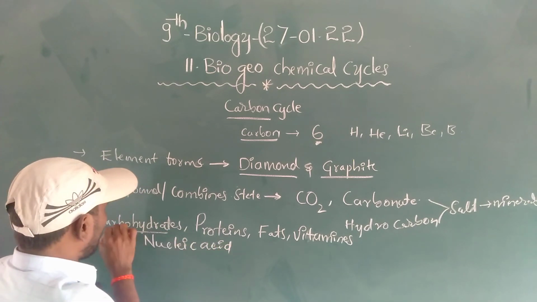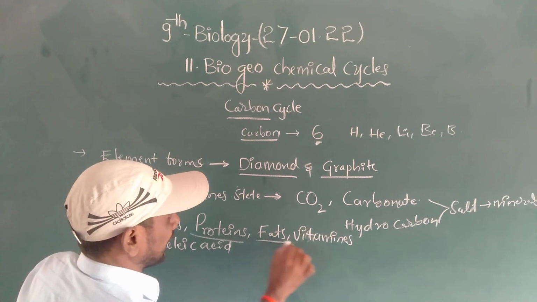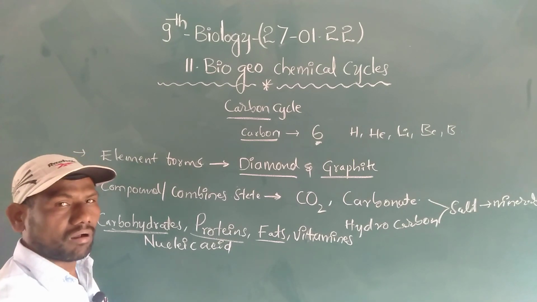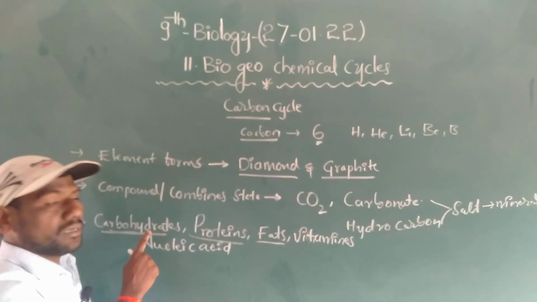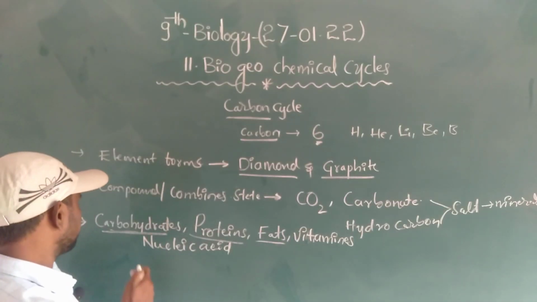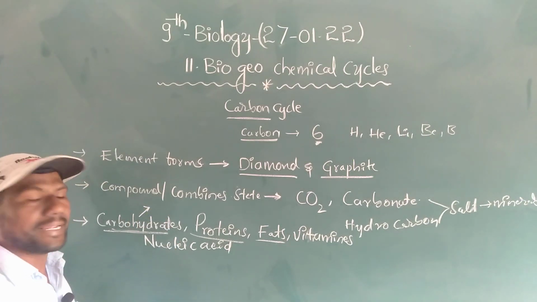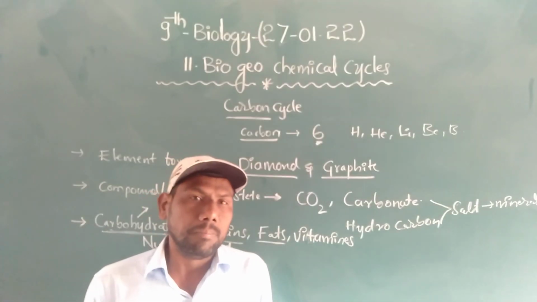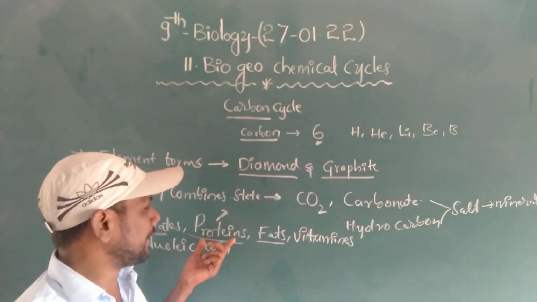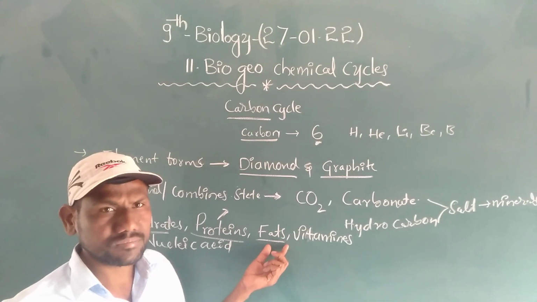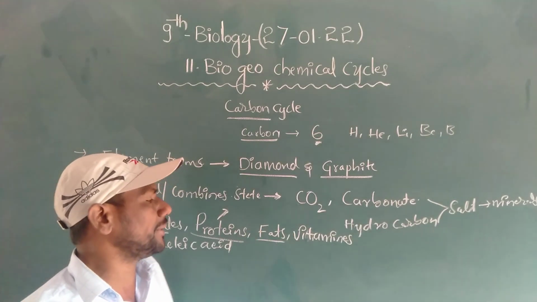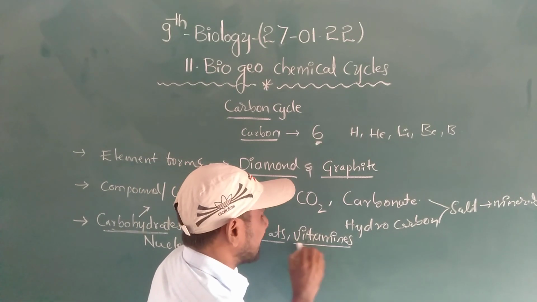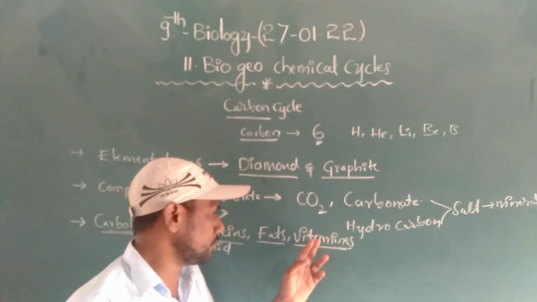Here, the first three, carbohydrates, proteins, and fats, are the major nutrients for all living organisms, for plants and for animals. Carbohydrates provide energy to living organisms. Proteins are the building blocks of the body. Fats are the energy storage food materials. Vitamins are the trace elements or micronutrients.